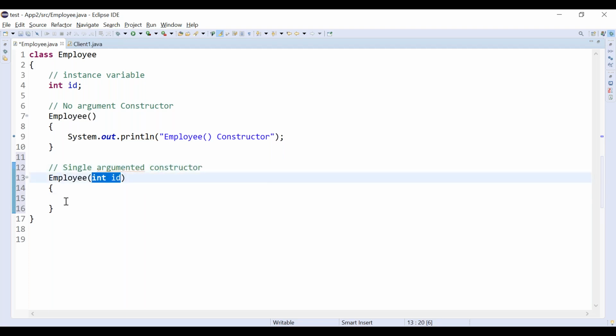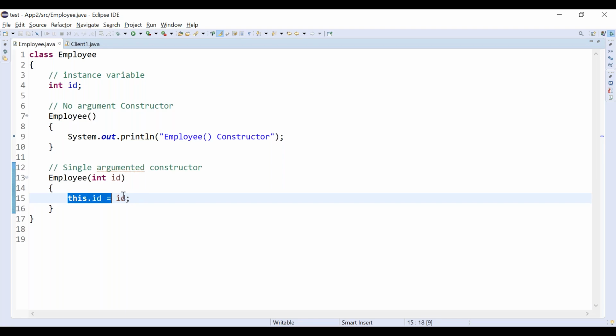How can I initialize? You can write this dot id equal to id. Now you needn't worry about what this means; we will cover it later. In a future session we will see what this means. We have one or two separate sessions for explaining the this keyword.